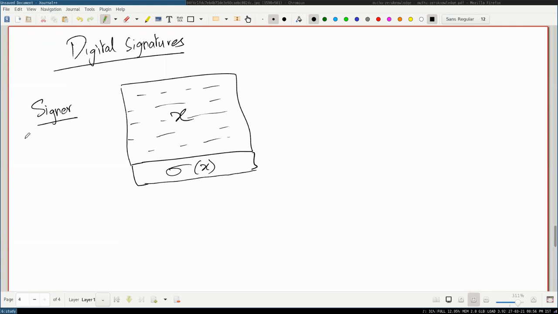So the signer will have something called a signing key and a verifying key. There are two things, okay? The verifying key is then made public. Okay, so when you use the signing key to sign X, you will get a signature out, sigma, okay? So sign with the signing key, and you get a signature sigma.